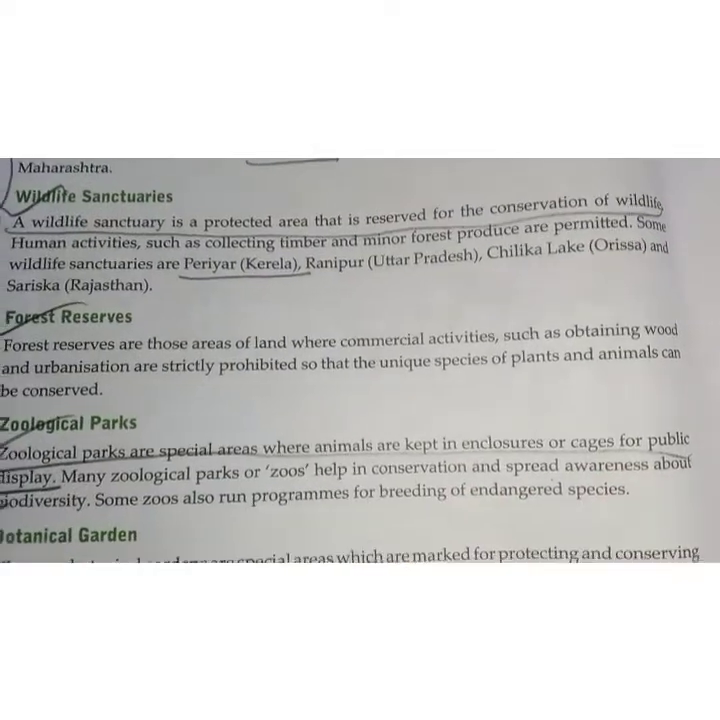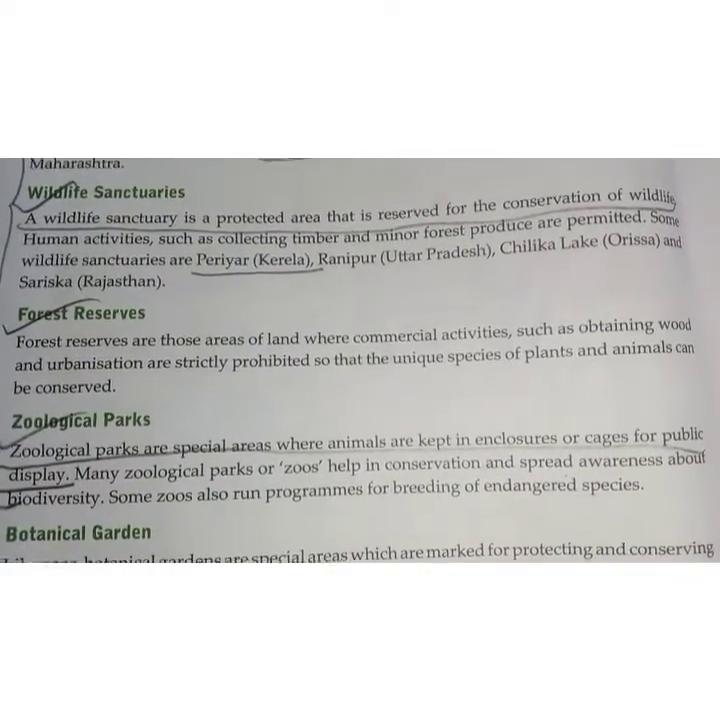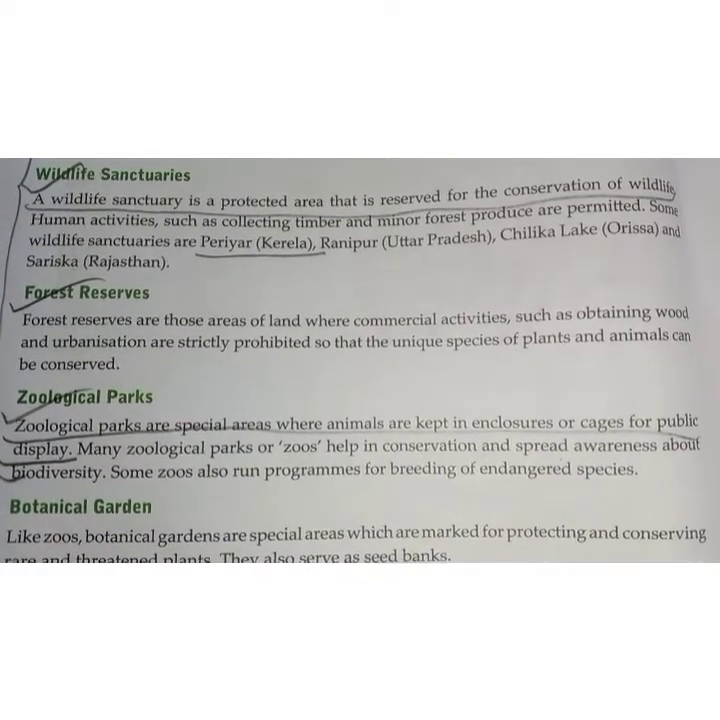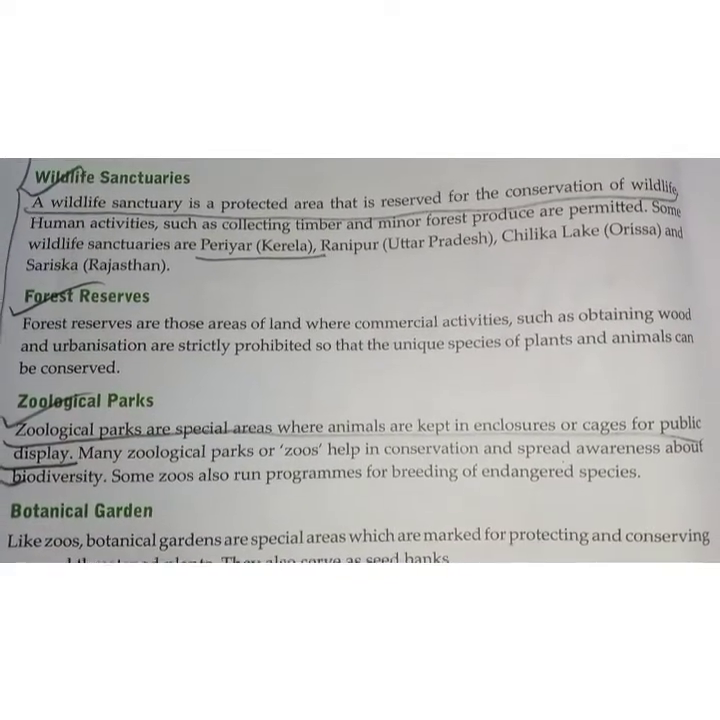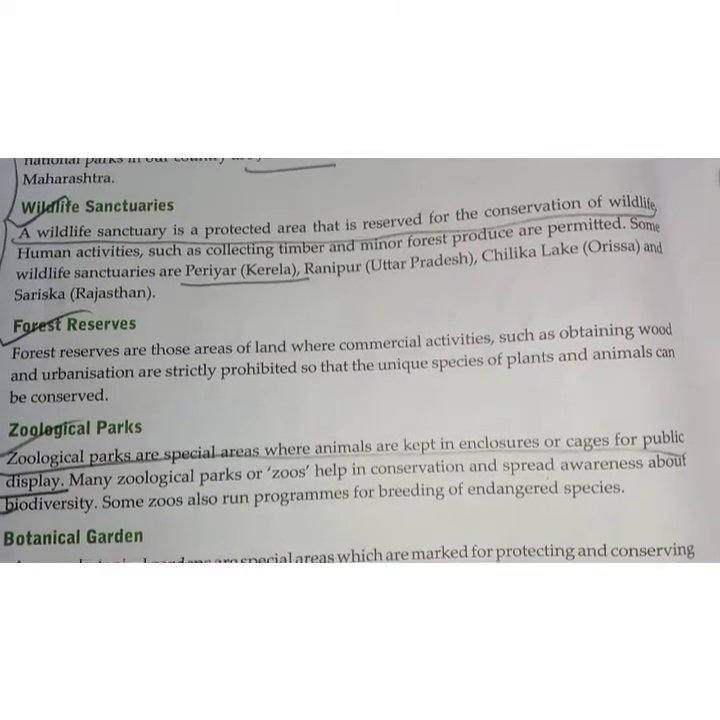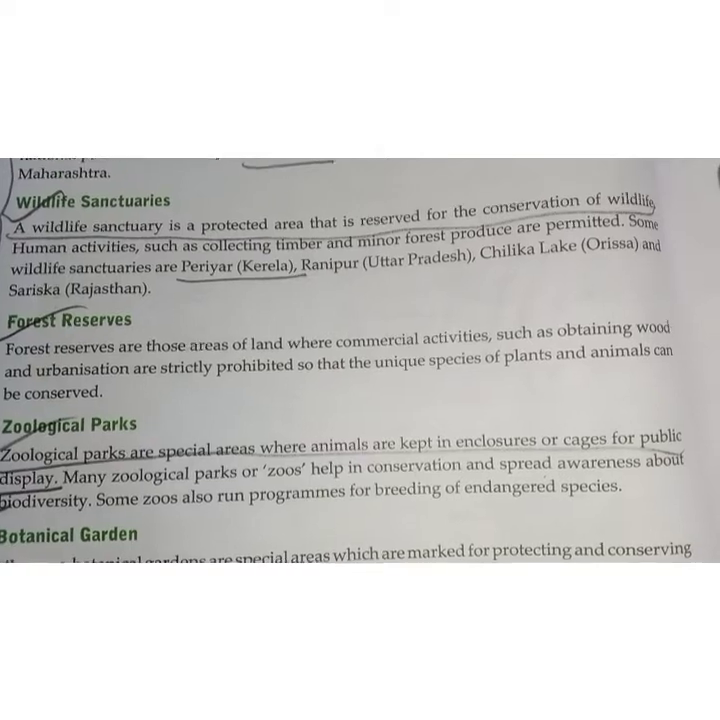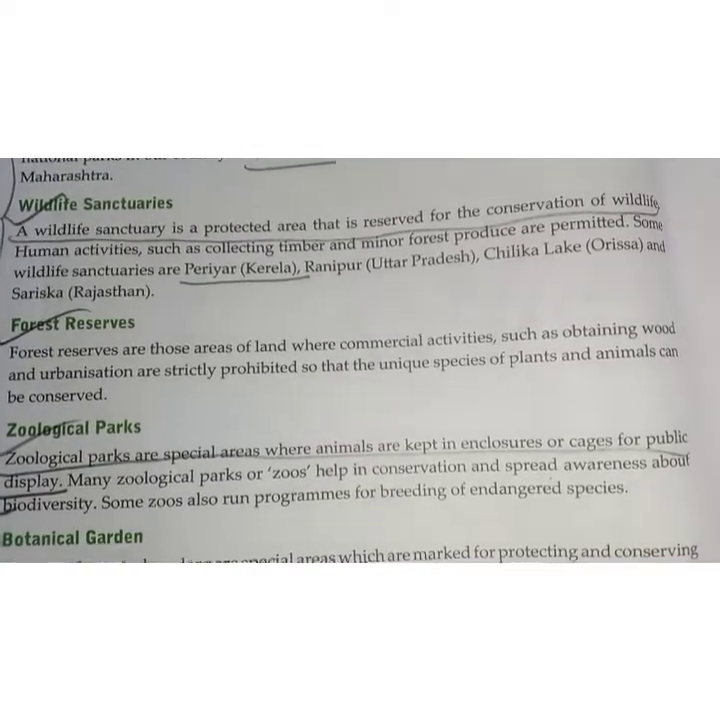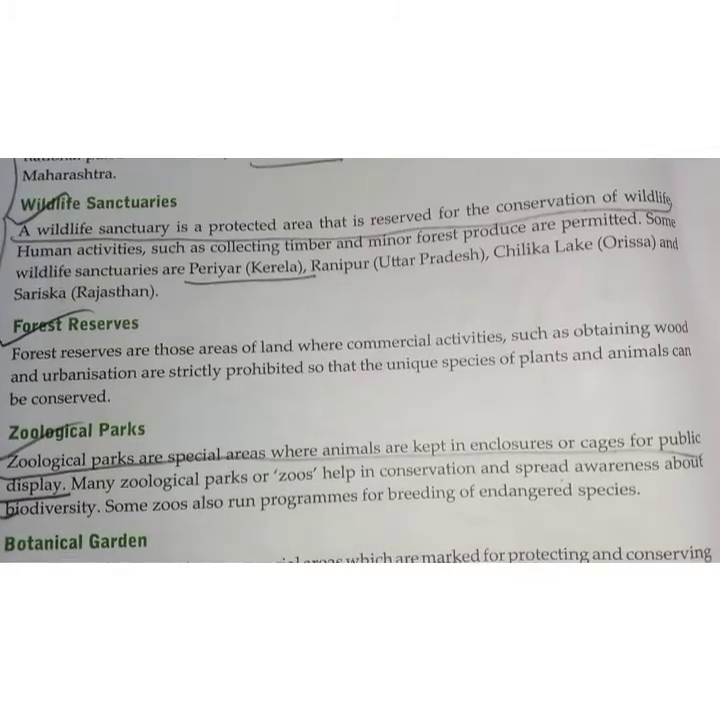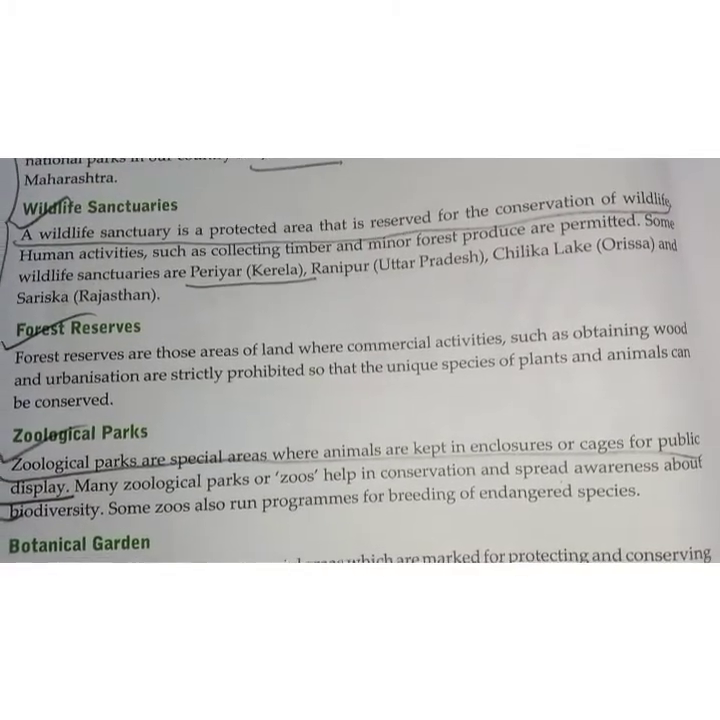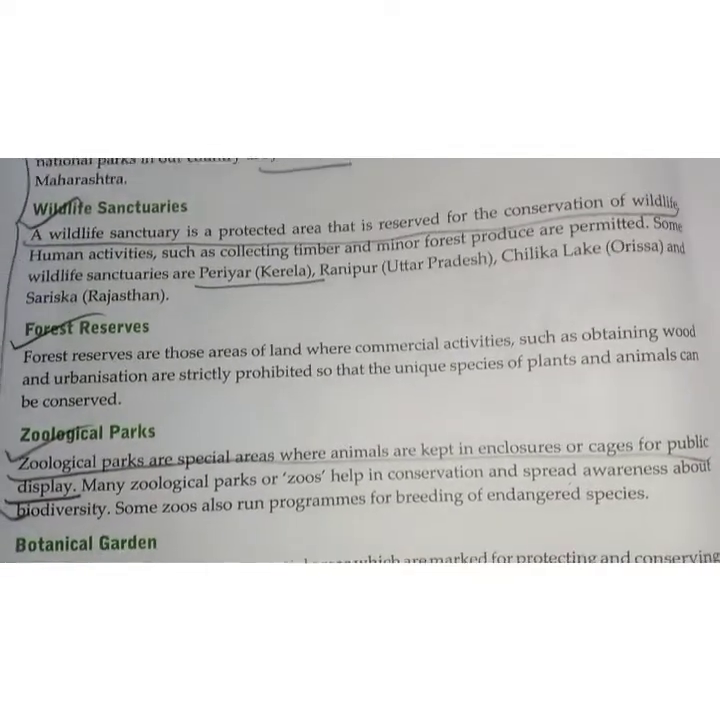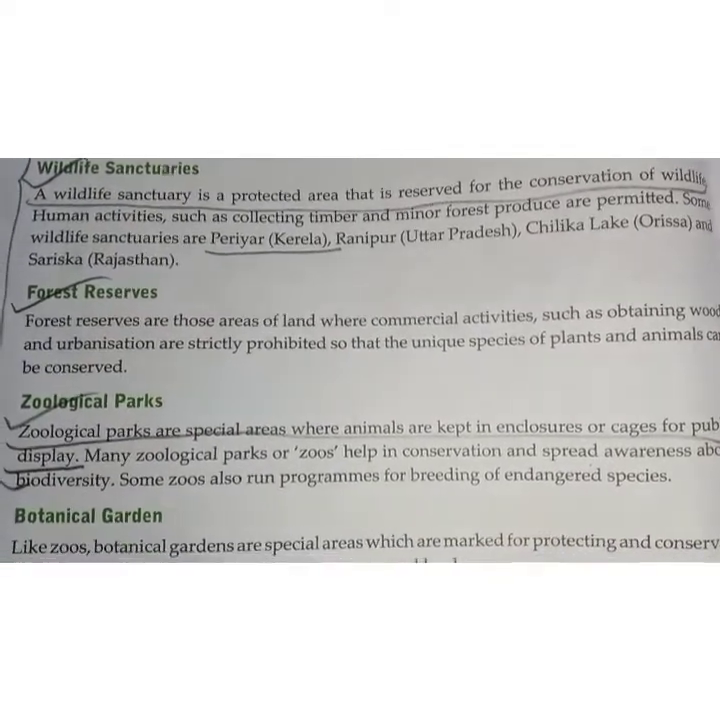Next is forest reserves. Forest reserves are those areas of land where commercial activities such as obtaining wood and urbanization are strictly prohibited so that the unique species of plants and animals can be conserved. So, what are forest reserves? Those areas of land where commercial activities such as obtaining wood and urbanization are not allowed so that the unique species of plants and animals can be conserved.